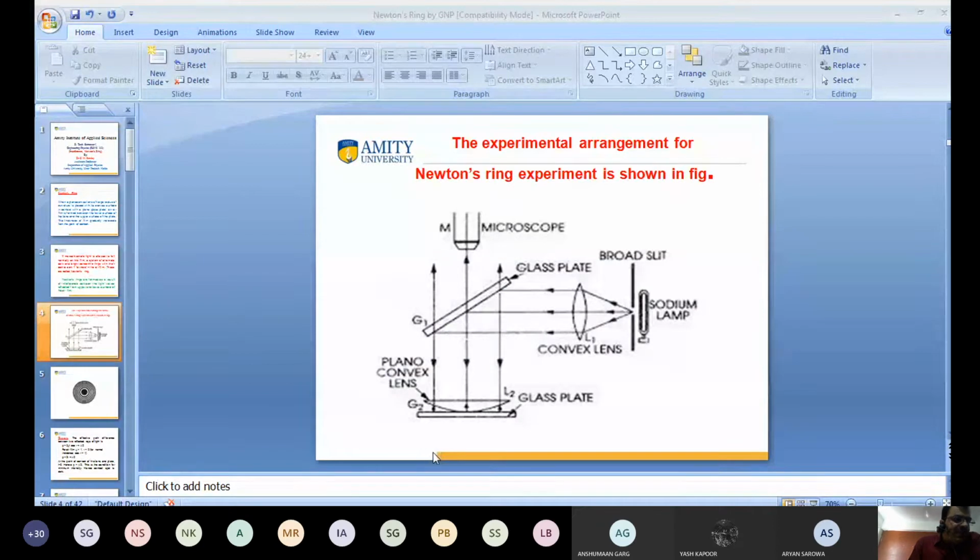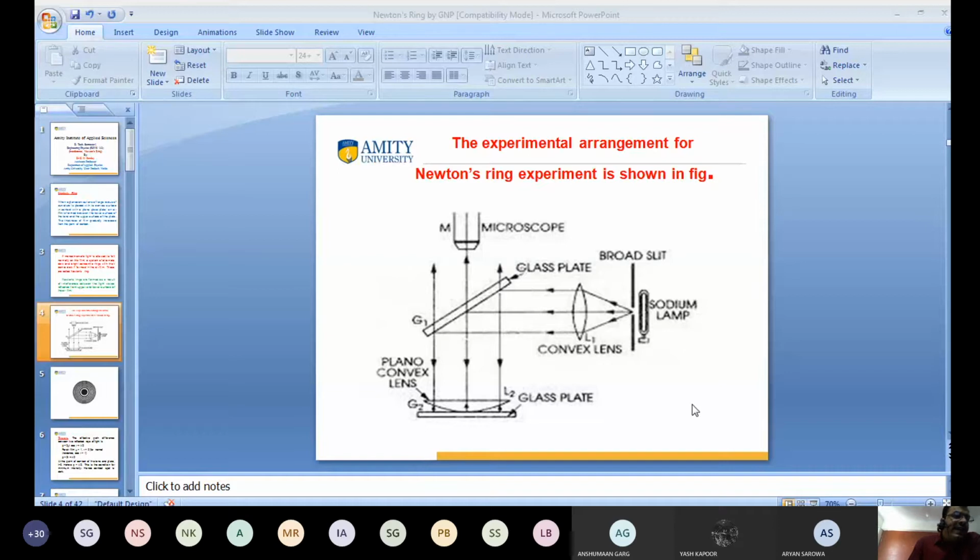I hope you have seen that. This is the plano-convex lens, this is the glass plate, and there is the air gap. Air gap means there is a thin film of air. As I already told you, at the point of contact the thickness of the thin film is 0, and as we move to one side, the thickness of the air film gradually increases.